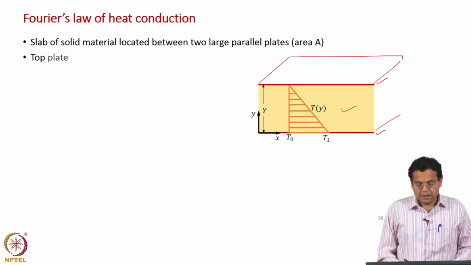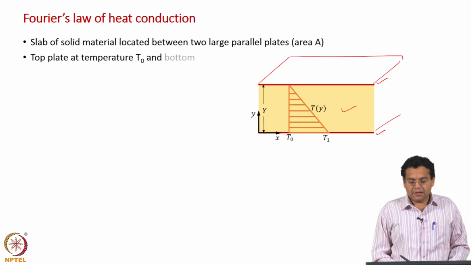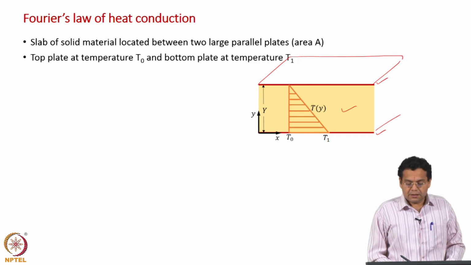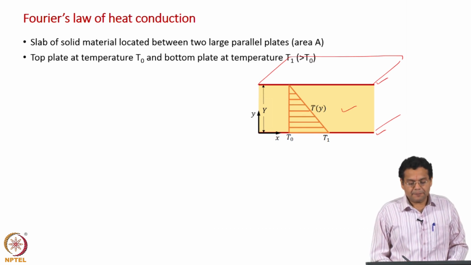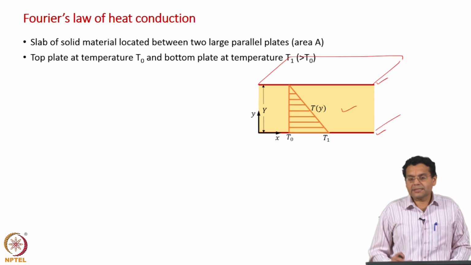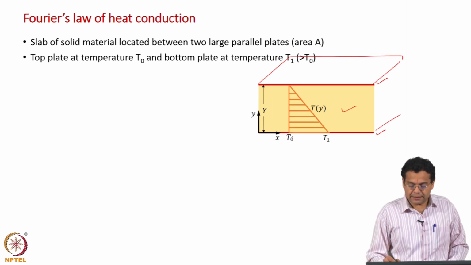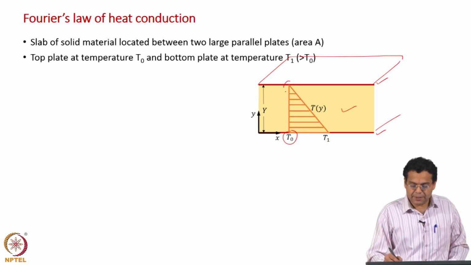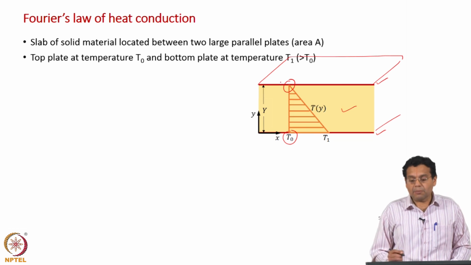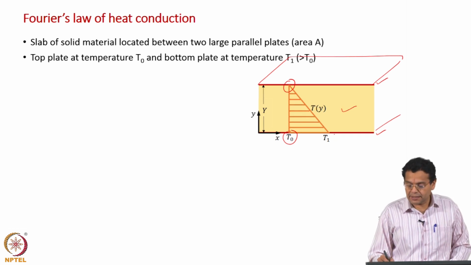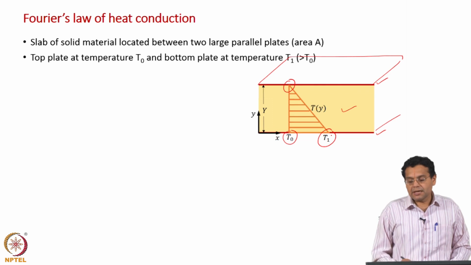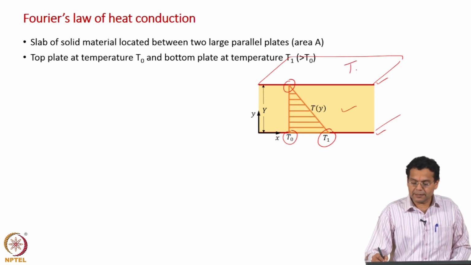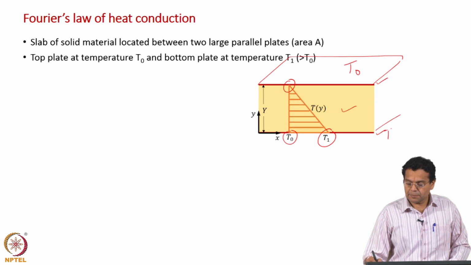We will take the condition where the two plates are maintained at two different temperatures. The top plate is maintained at T naught, and the bottom plate is maintained at temperature T1, which is higher than T naught.